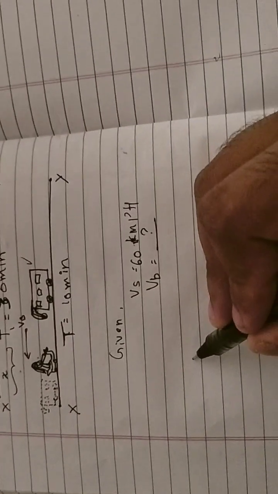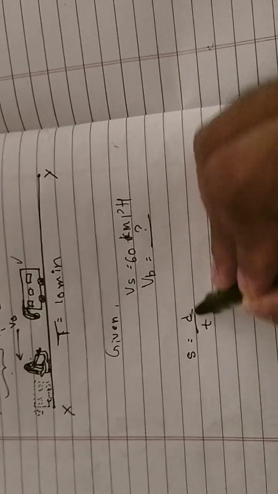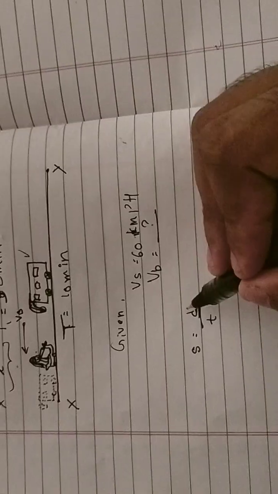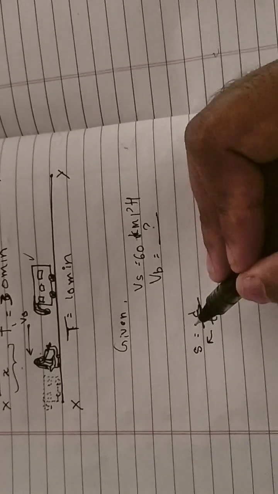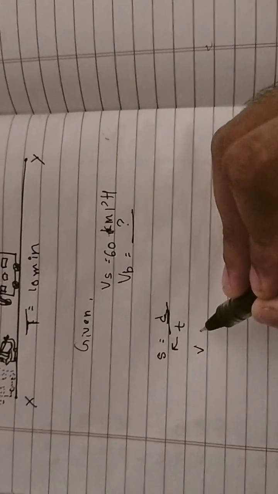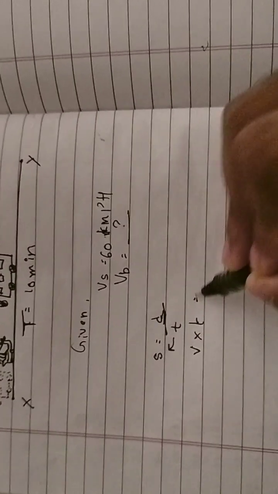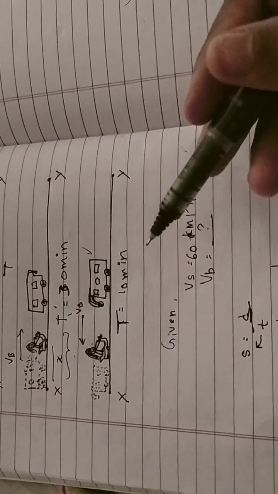Okay, so first of all we know a simple formula that speed is equal to distance upon time. So first what we'll do is send time over there. It will become speed, velocity into time is equal to distance. And now for distance, here we have two perspectives.